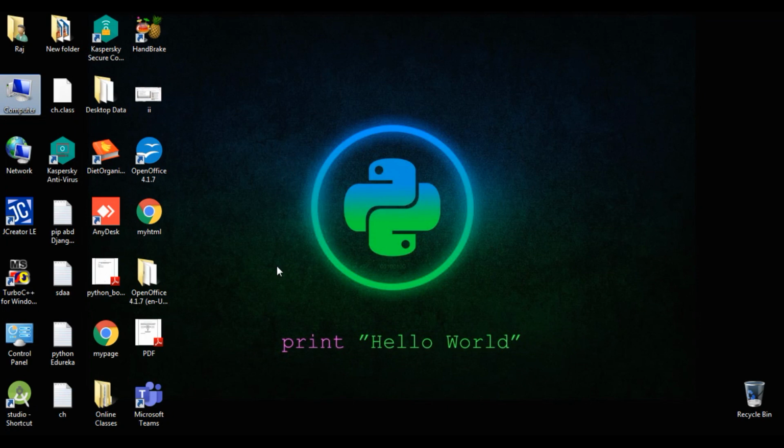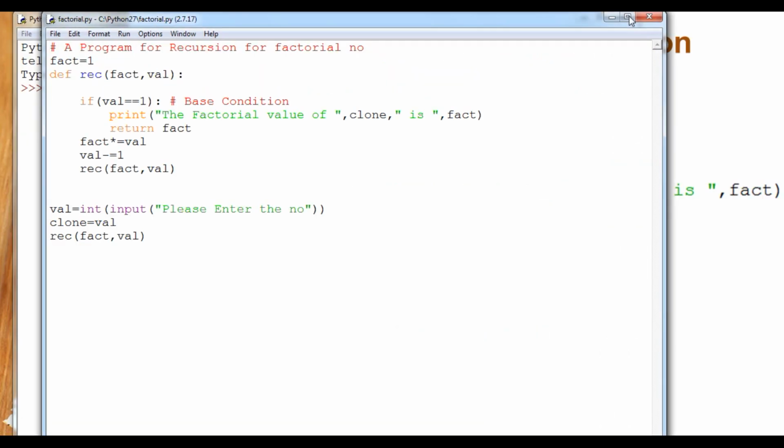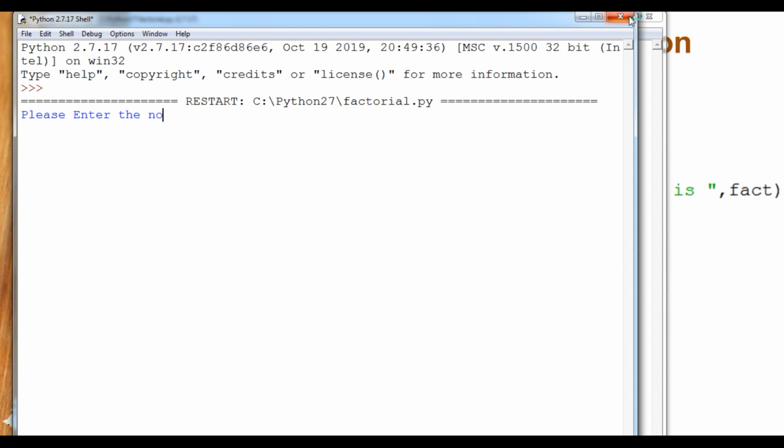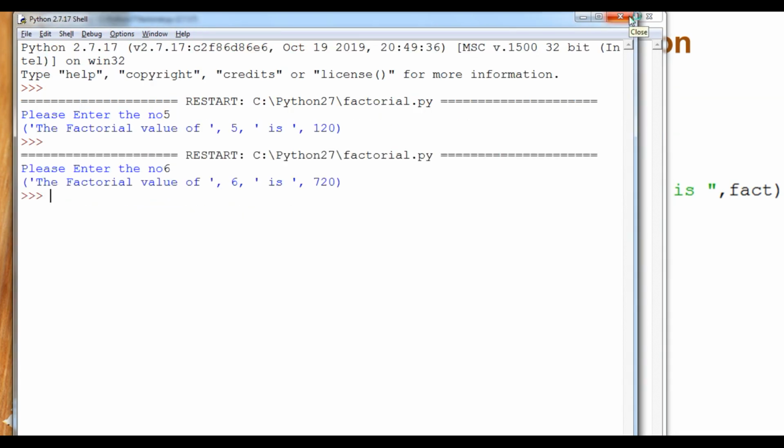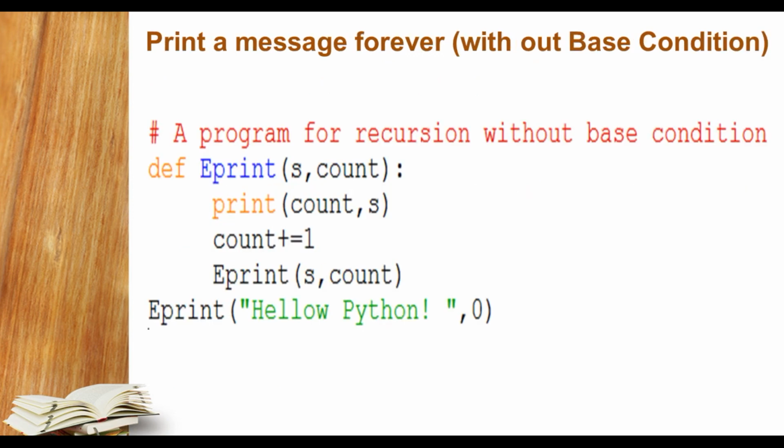So student, we will do it practically now. I will open Python idle. Now here you can see the same thing I have given. If I run this program, I will say 5. The factorial number of 5 is 120. Again if I run this, here is 6. Now you can see 720. So it is a program, student, by which we can understand how to perform the recursive function to get the factorial number.